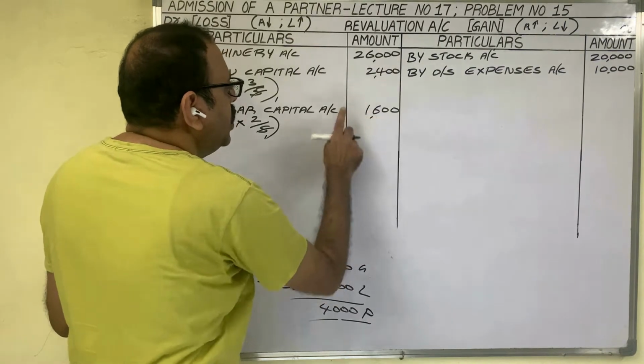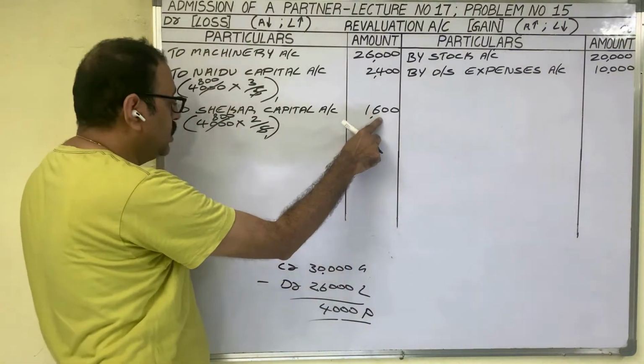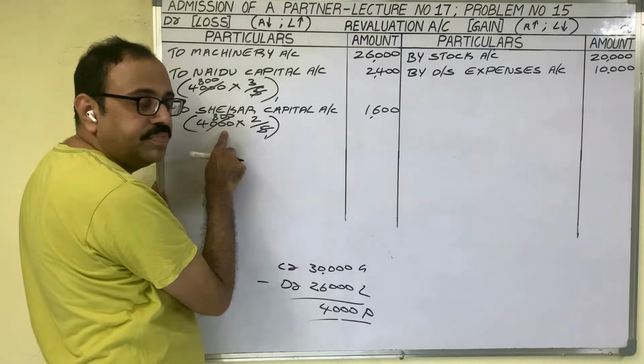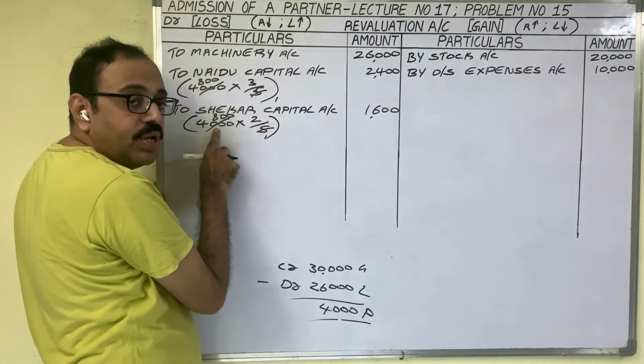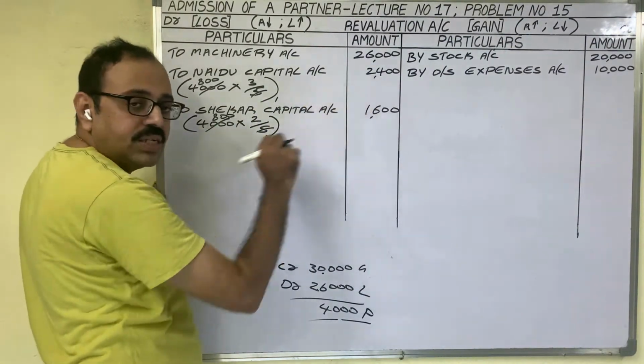Cross check: if you add these two numbers, again 4,000 should come. The two amounts total 4,000 only, which means this calculation is correct.